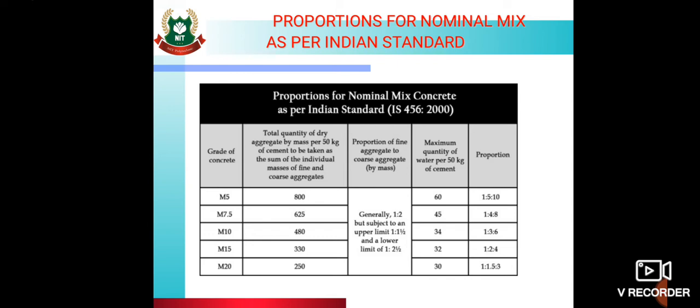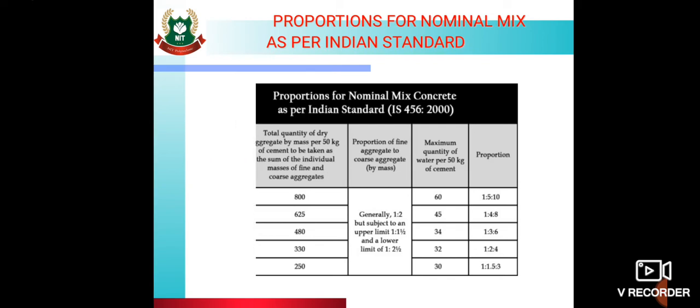Then the proportions for various grades are given. For M5 the proportion is 1:5:10. For M7.5 the proportion is 1:4:8. For M10, 1:3:6. For M15, 1:2:4. For M20, 1:1.5:3. So these are the various proportions for various grades of concrete.